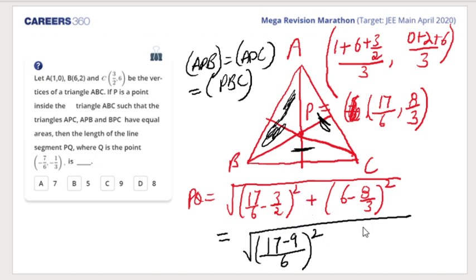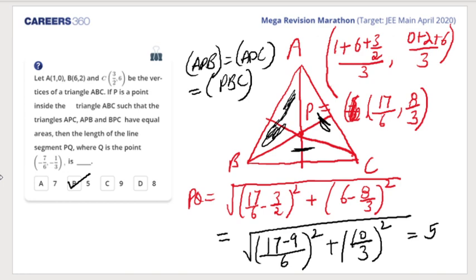So whole square, and then we get 6 3 18, 10 by 3 whole square. So what do we get? 6, this 8 by 6. 8 by 6 means 4 by 3. So we'll get 5 out of it if you calculate it properly. So we get 5 as the answer. I hope we can skip the calculation a little bit as of now because we are falling short of time.